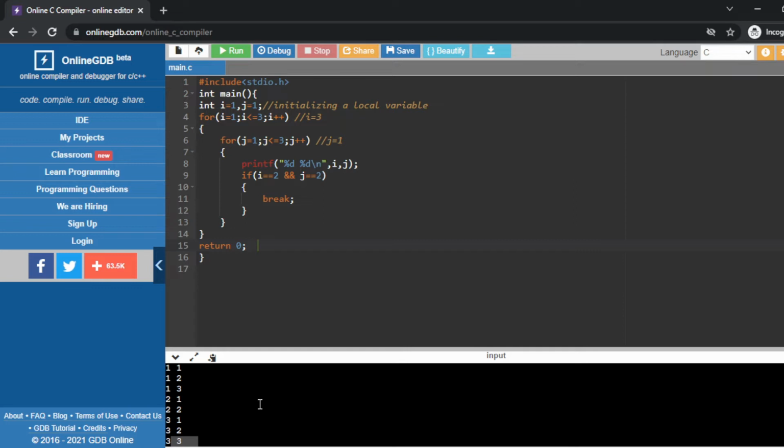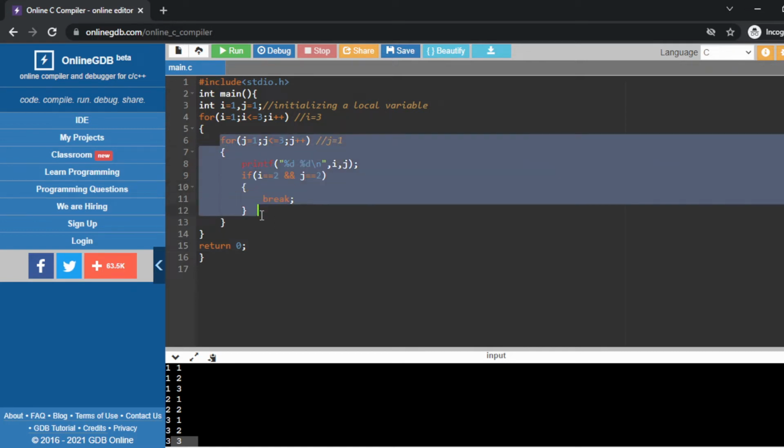The concept is that if the break statement is written inside the inner loop, then only this kind of output will be there. If you write the break statement inside the outer loop, then your output will be different, right? So just keep it in mind, so the concept is clear. Where you write the break statement totally depends on you and your need.